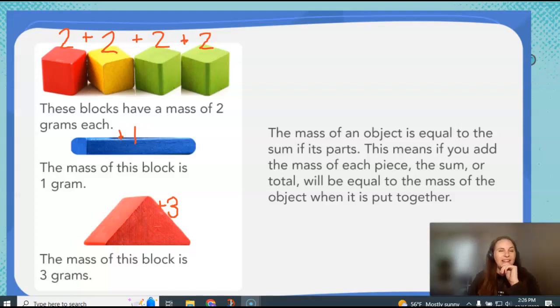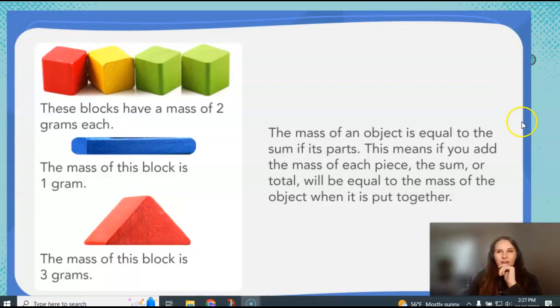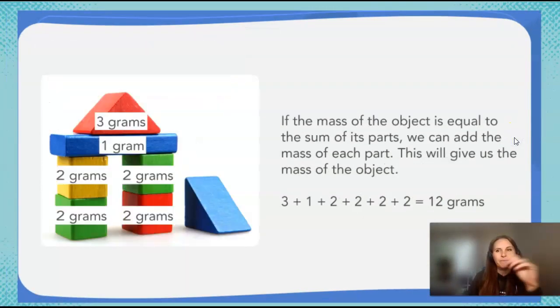All right, are you ready? Let's go over and see what it equals. 12. When we took all of these parts and put them together, it equals 12 grams. If we were to separate them back out again, it would go back to 3, 1, 2, 2, 2, 2. The mass of the object is equal to the sum, adding, of all the parts when we add the masses of each part together. It will give us the mass of the entire object.